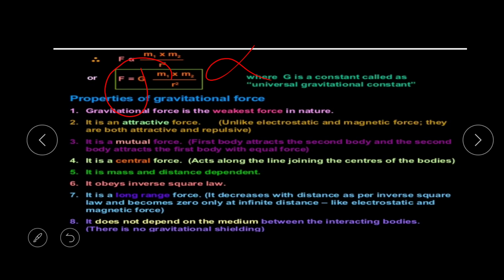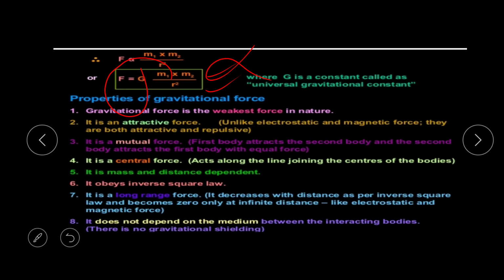It's very important. What is G? G is the universal gravitational constant. That is a capital G. And now we will get the formula of the force. From here we can calculate the force between two masses of any bodies by using the universal gravitational constant, the masses of the two bodies and the distance between them. And we will know how much the force of attraction is between the two bodies.